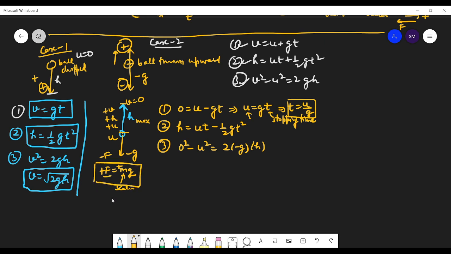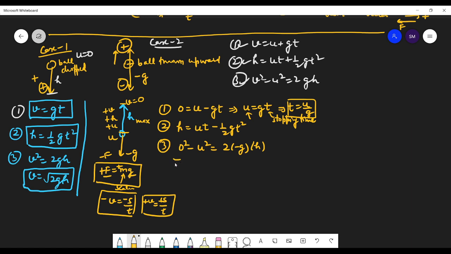So like we did, if the displacement is negative, velocity is also negative. If the displacement is positive, velocity will also be positive. Same is the case here.